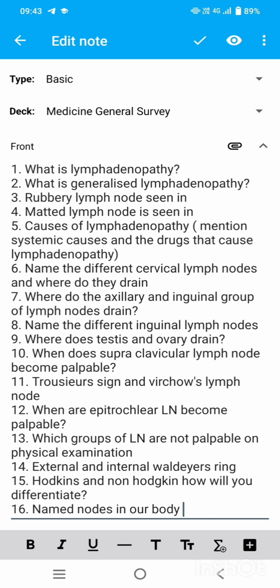You can do this by percussion but not by palpation. Second, the deep group of inguinal lymph nodes. Third, the pre and para aortic group of lymph nodes. 14th question, external and internal Waldeyer's ring. Now, external Waldeyer's ring is the normal Waldeyer's ring which you can see when you open the oral cavity. That is, above there is adenoid, then there is tubal tonsil, then there is palatine tonsil, and then lastly lingual tonsil. Now, how will you remember this?